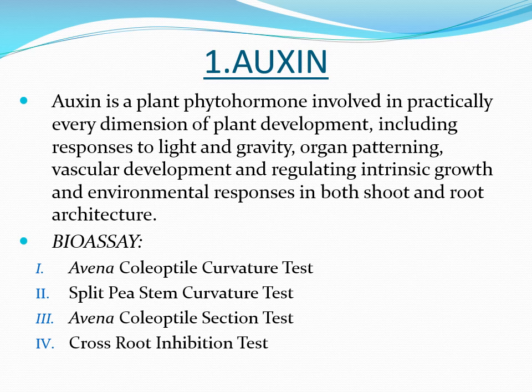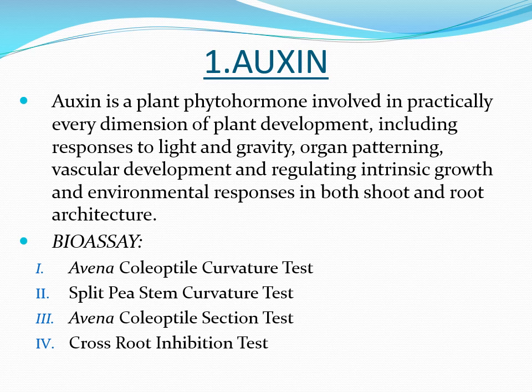Basically, the majority of the intrinsic growth dimensions and the environmental responses of both the root and shoot are regulated by this phytohormone.